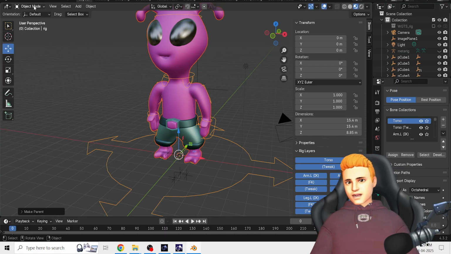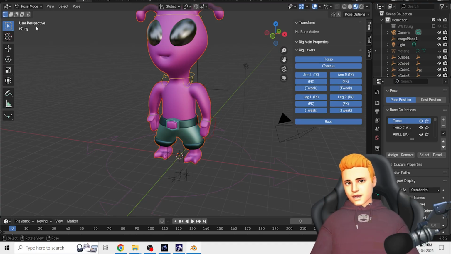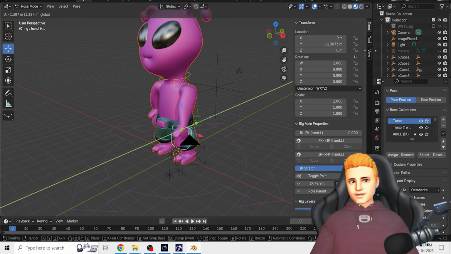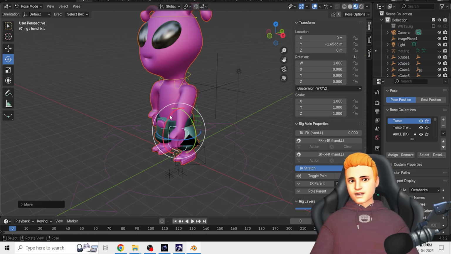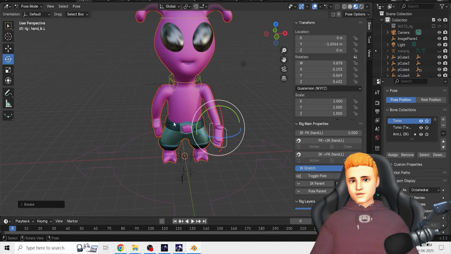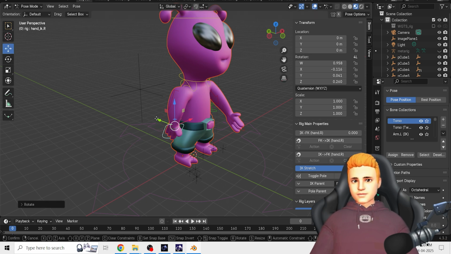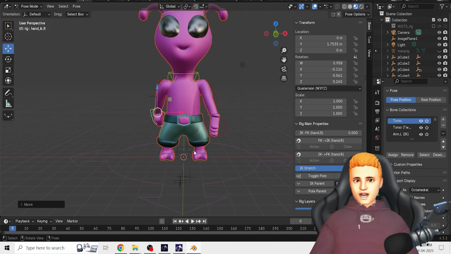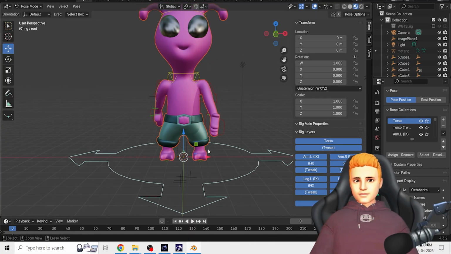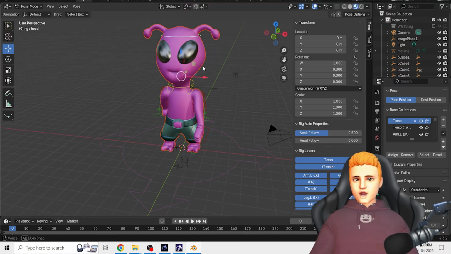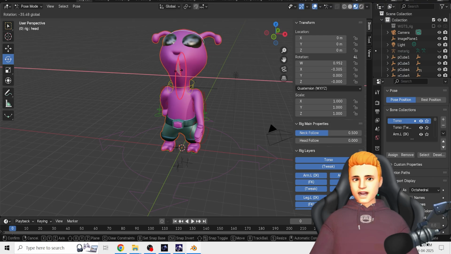So now it is created. So go in pose mode, and then we can move our rig with our character. See, we can pose our character like this if you want. If you want, you can move the toes like this. If you want, you can also rotate our head like this.